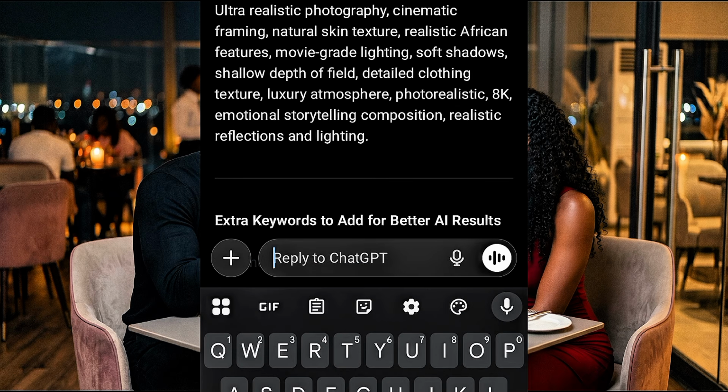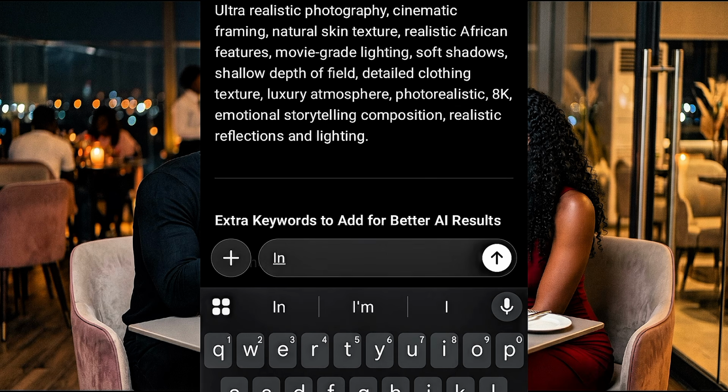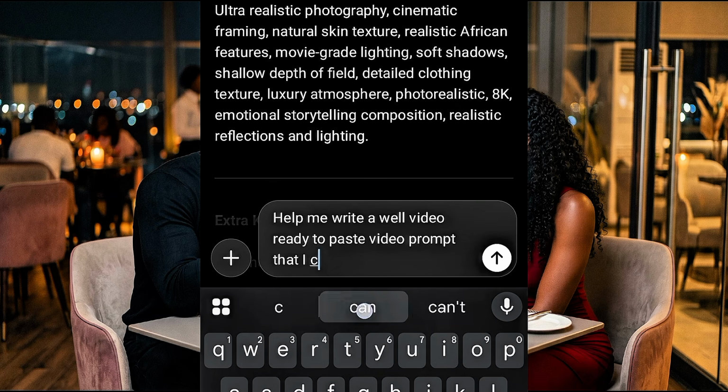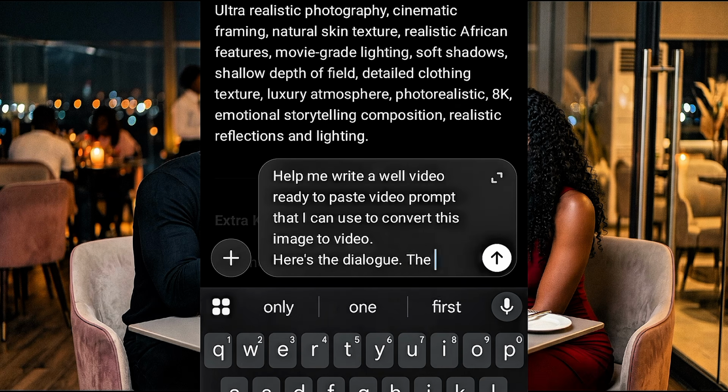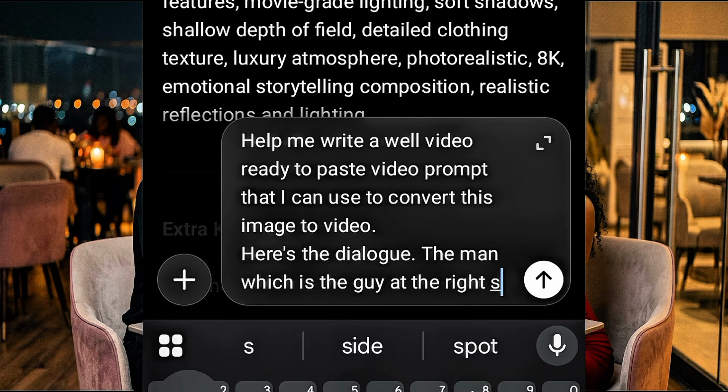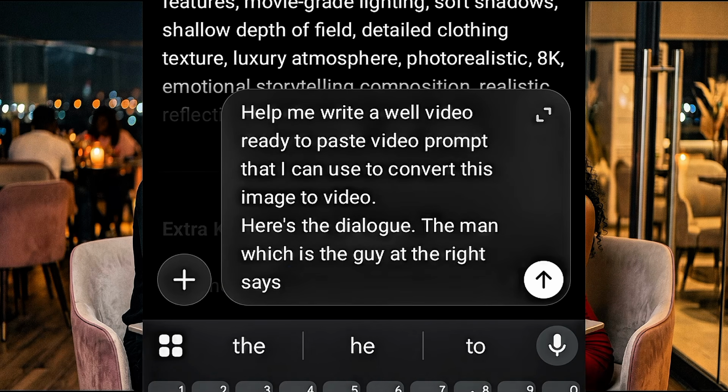Alright, so here we are on ChatGPT. I come back here to my ChatGPT. Now we want to get a prompt that we are going to use to convert that image to video. Okay, so now this is what I'm going to type. I'm going to type what I want them to do and to say. Okay, now see how I'm going to structure the prompt. Remember, the reason why I'm doing this is to make it more specific. Whenever you are generating a video and you are putting a dialogue, the more specific you are, the better result you get.